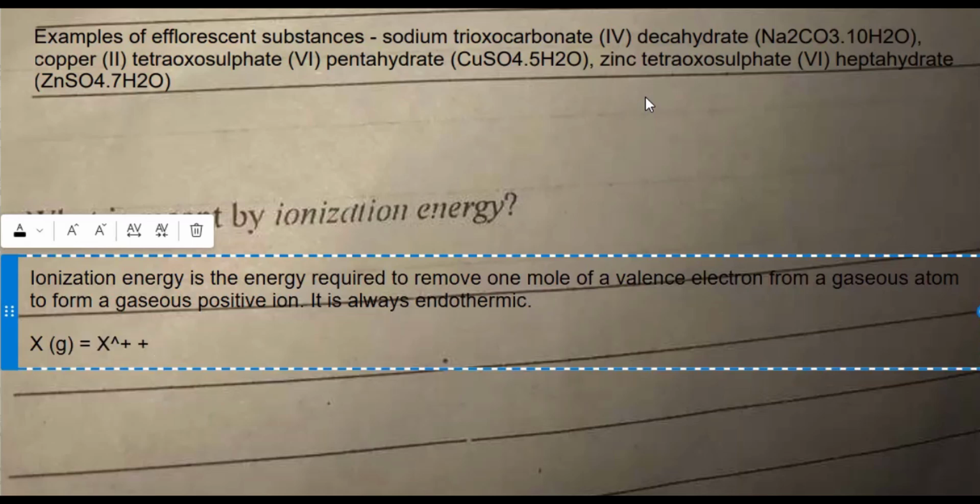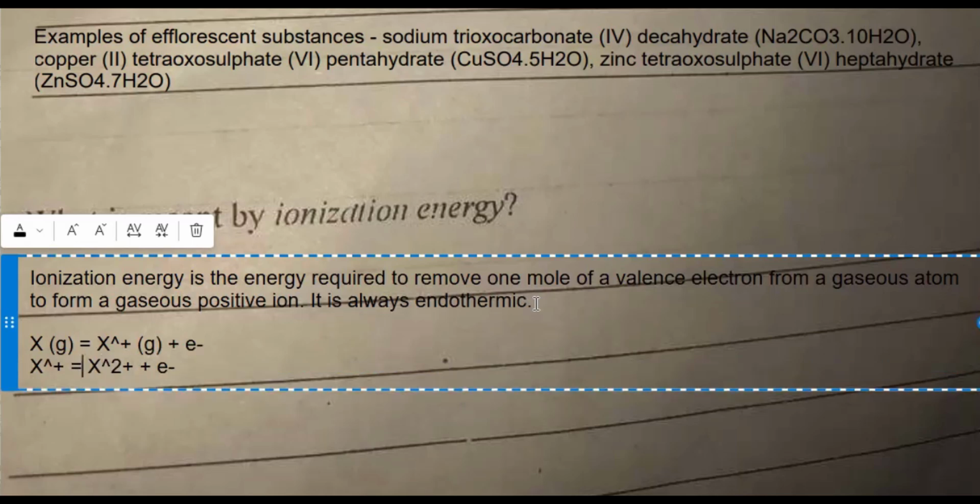Then plus electron. So this must be what? Gaseous too. So that's first ionization energy. The second ionization energy would be something like this. Remember, it must always be in a gaseous state. So that's second ionization energy. This is first ionization energy, second ionization energy.